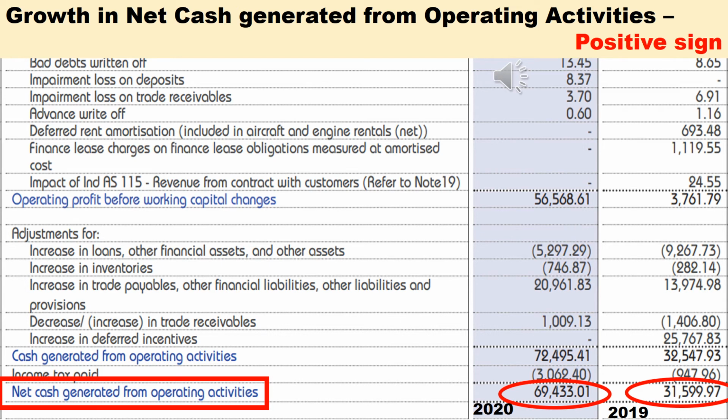If you scroll down, finally, net cash generated from operating activities. Like this, the net amount will be mentioned. Here, we have to check whether this value was increasing every year. This net amount is the actual cash received from the core business. This data we already analyzed from the Money Control website.